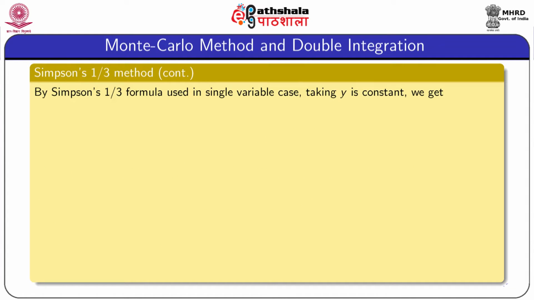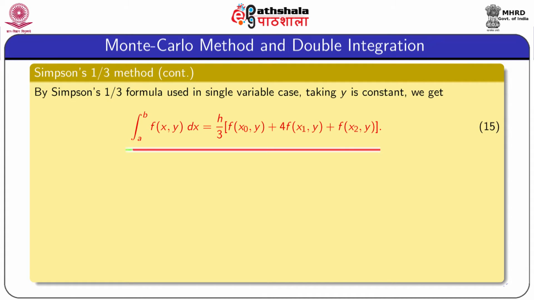By the Simpson 1/3 formula used in the single variable case, taking y as a constant quantity, we get integration a to b f of x y dx equal to h by 3 into f of x0 comma y plus 4 into f of x1 comma y plus f of x2 comma y. This is the Simpson 1/3 formula for one interval or two subintervals.